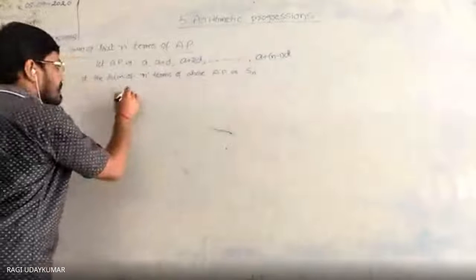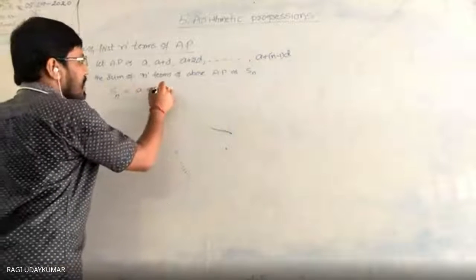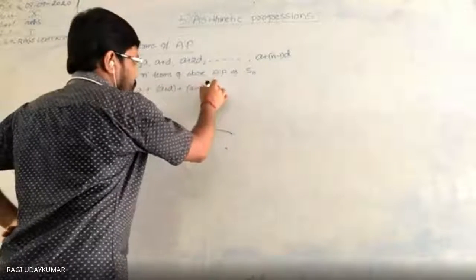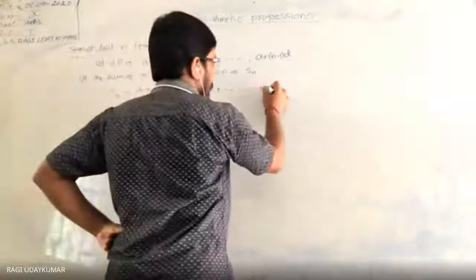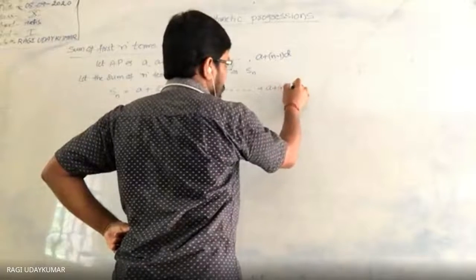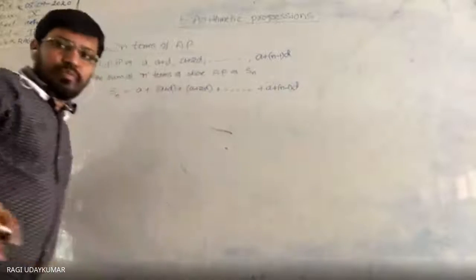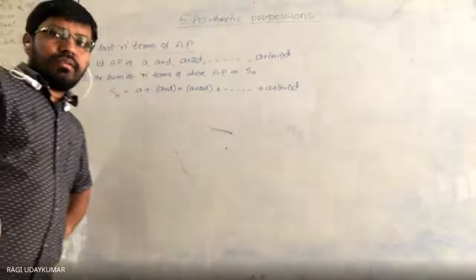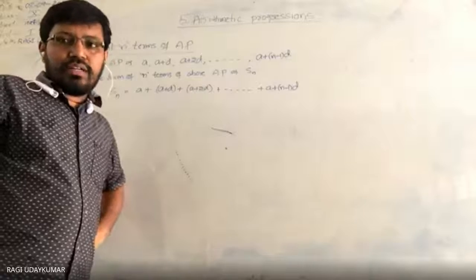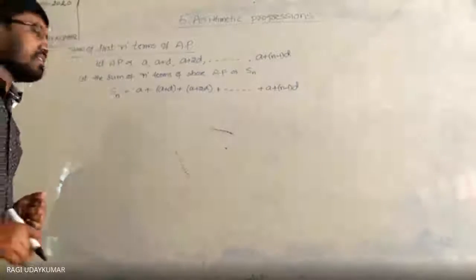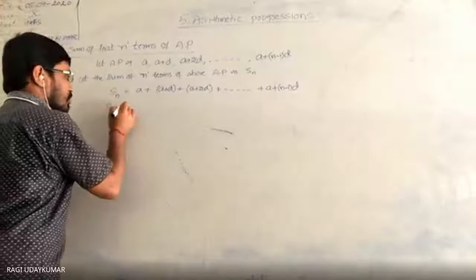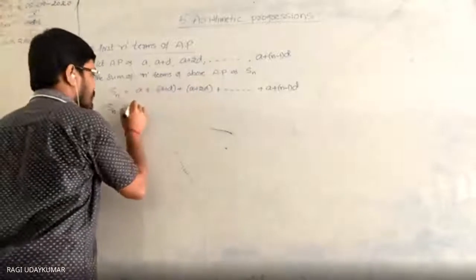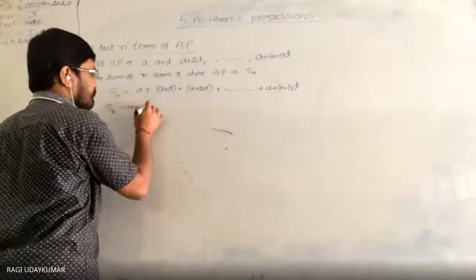So Sn is a, then in the brackets the second term a plus d, the third term a plus 2d, and so on. The last term, the nth term, is a plus (n minus 1) into d. In the same pattern as Gauss did for 1 to 100, write the terms in reverse order and add them, so that you also get the same sum, starting with the last term a plus (n minus 1) into d.